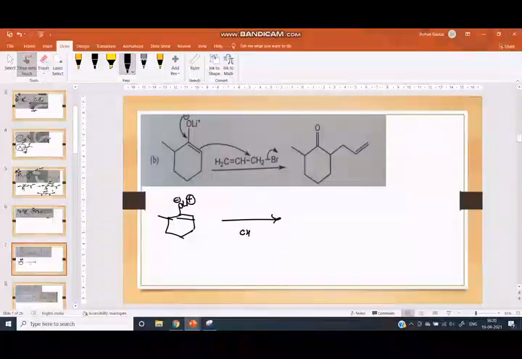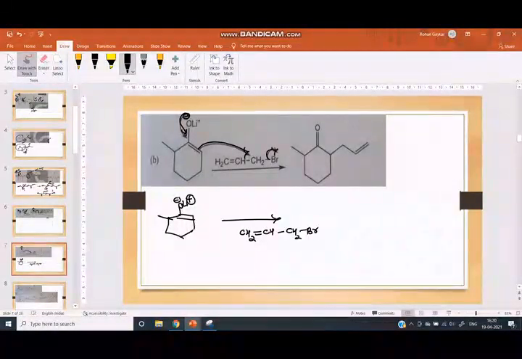This enolate reacts with CH2=CH-CH2Br. Here this negative charge comes here, this double bond attacks this carbon, and one Br is eliminated.